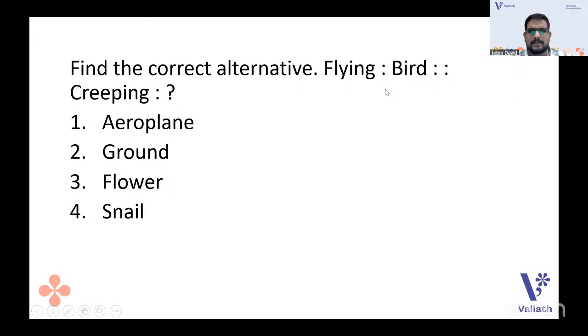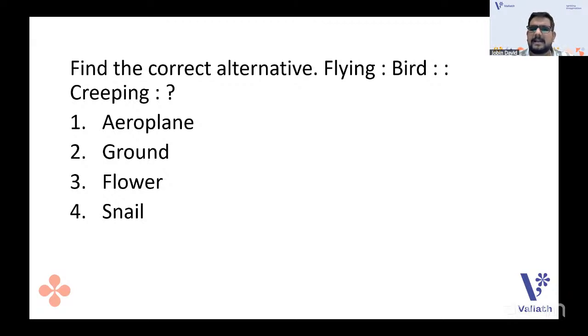Find the correct alternative. Flying is to bird and creeping is to what? Very simple one. You can associate this with the logical reasoning part. Basically, in logical reasoning, for the TN NET and TNSET, they have some changes where they won't ask much from syllogism or fallacies and all. They can ask also, but just in the syllabus.